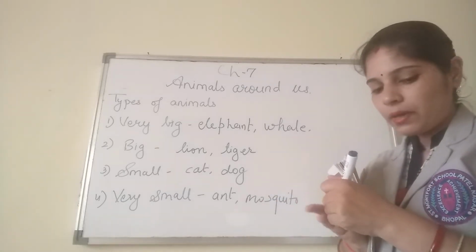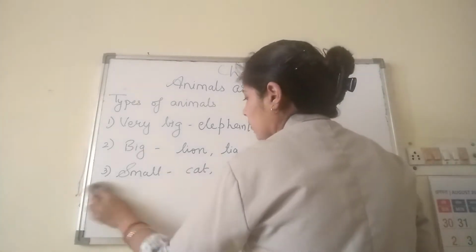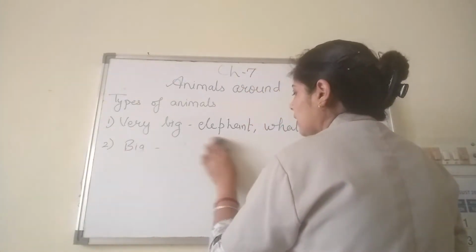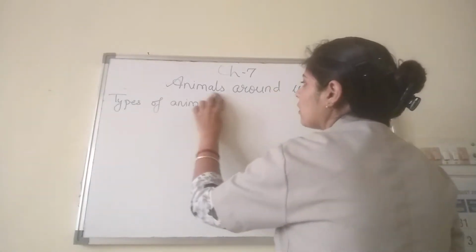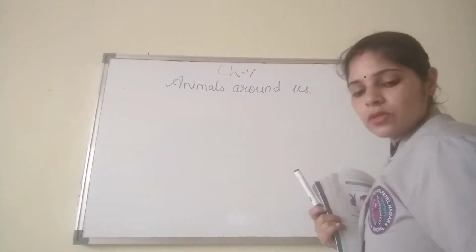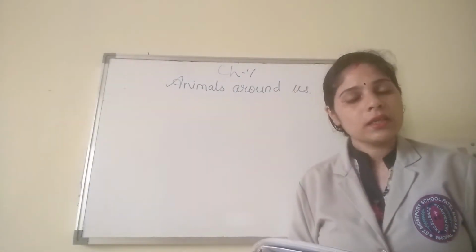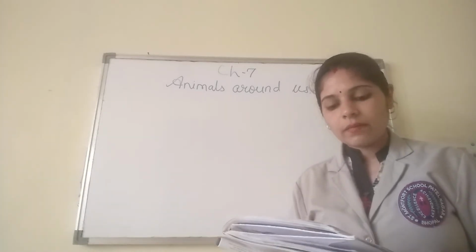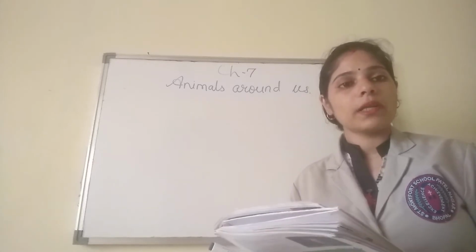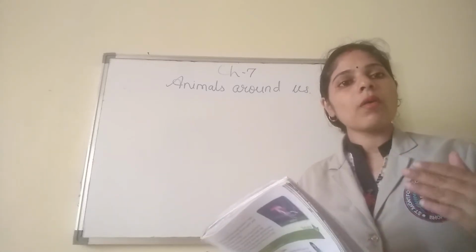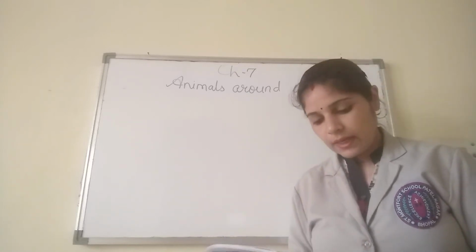Now we come to the different shapes of animals. We have seen many animals having different shapes, so we'll learn about them here. Animals vary in shape. Animals like snake and worm have long bodies, and snakes and worms do not have any legs.